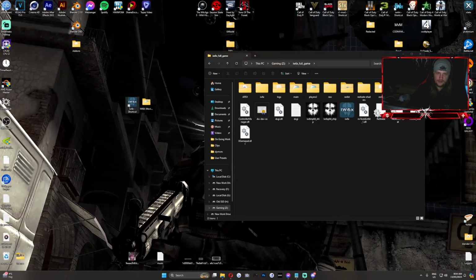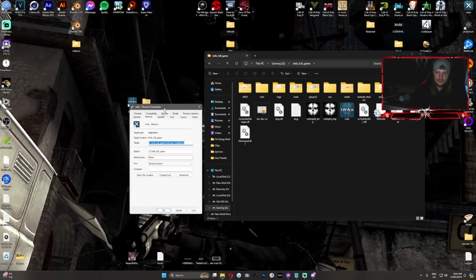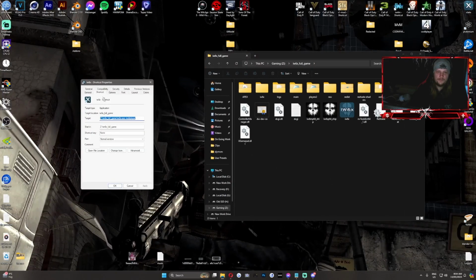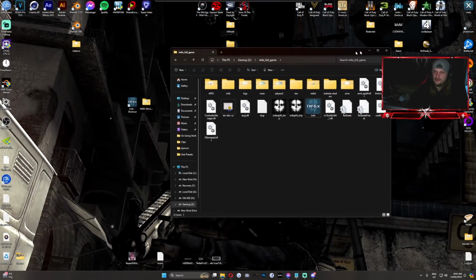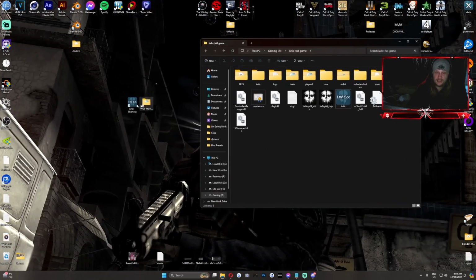And then with the shortcut, if we right click it and go properties and go to the shortcut tab, and then go target, and then at the end where it says exe, you go space, a little dash or a minus, whatever you see it as, and then go multiplayer. And this way, when you go into the game through the shortcut, you'll go straight into multiplayer and reshade will actually load. Game changer, that one. I don't think too many people knew about that one, but that's how you get reshade to work.